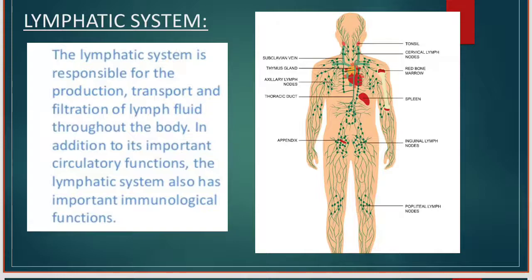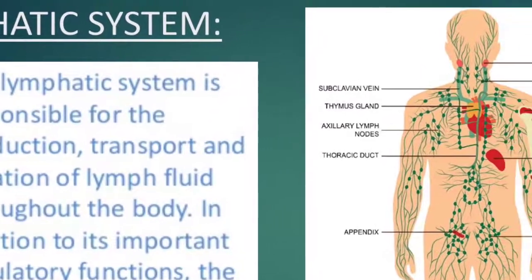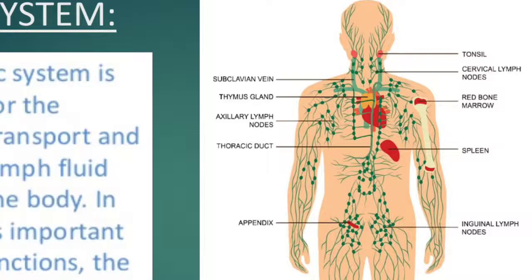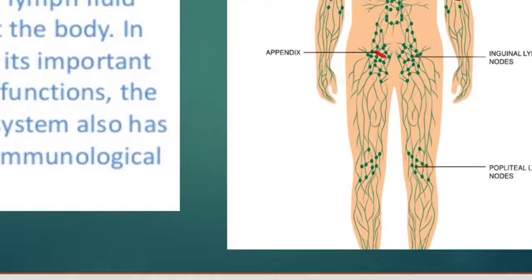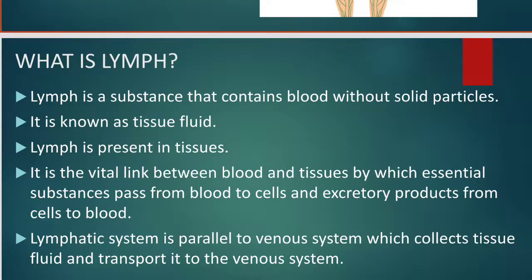From the lymph nodes, they will further go to the subclavian vein in the shoulder, from where they go into the blood. So it is something like a cleaning system. The lymphatic system is like a cleaning system for the blood. Now we have also talked about lymph. Lymph is similar to blood but without the solid particles.